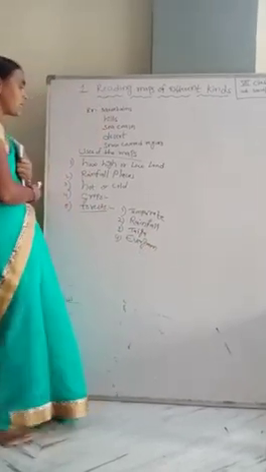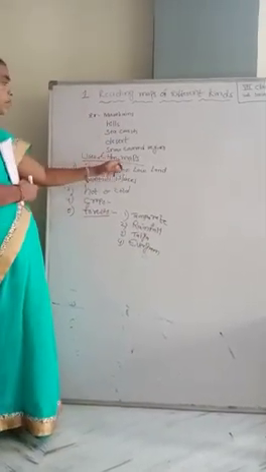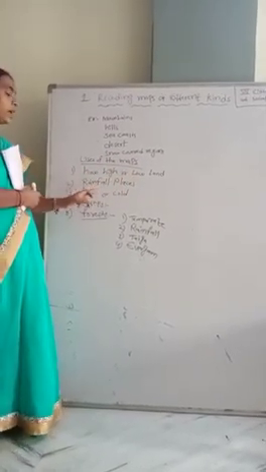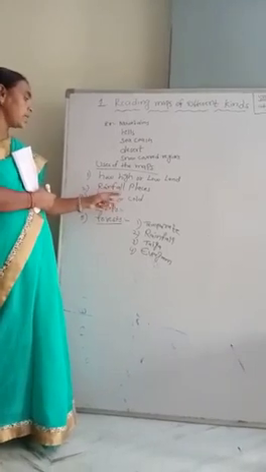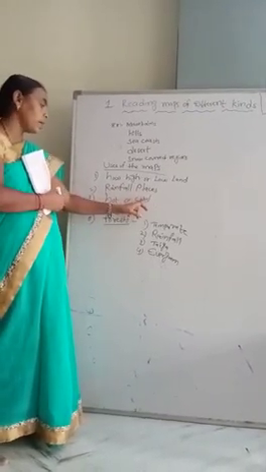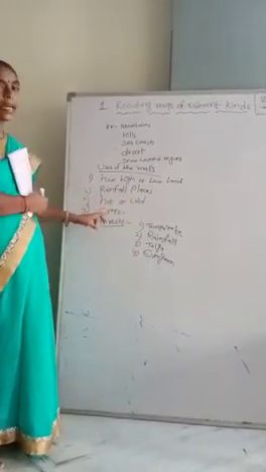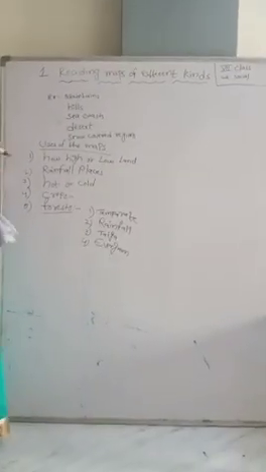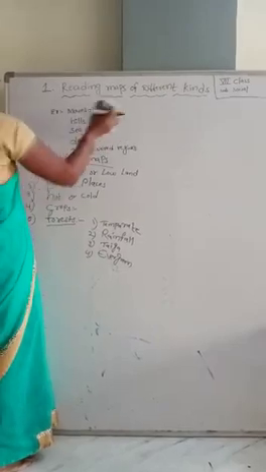Children, these are the uses of the maps. The place is how high or low, different types of rainfall places, whether the place is hot or cold, and different types of crops and forests, we can show on the maps.